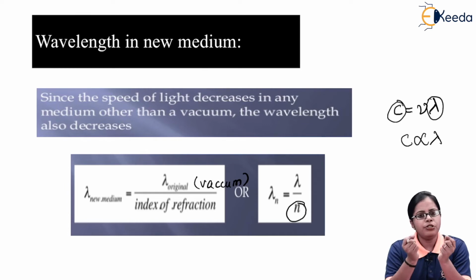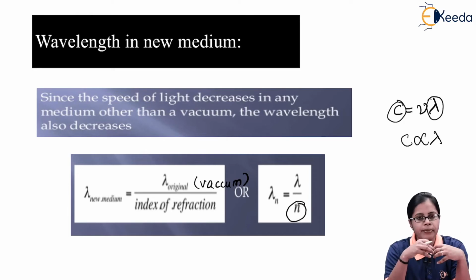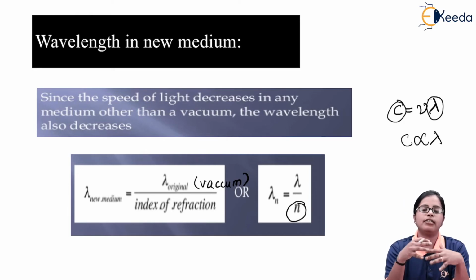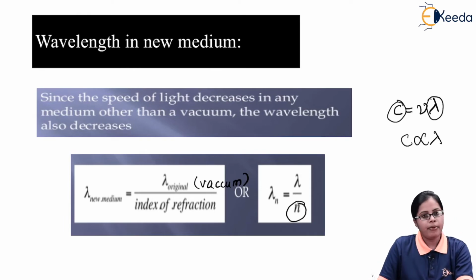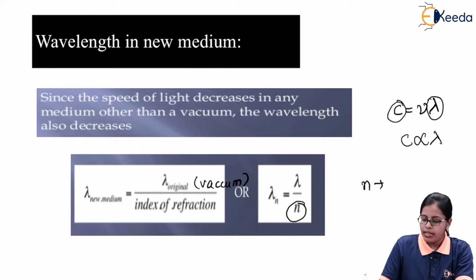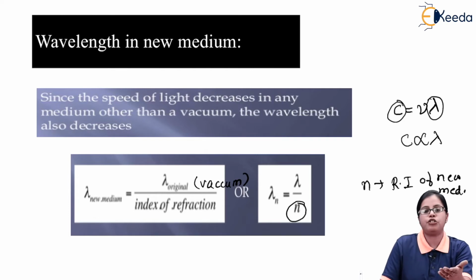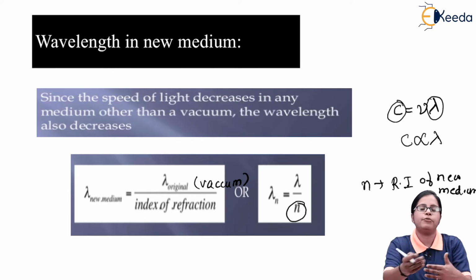By how much is the wavelength decreased, and what is the relation between the wavelength in the new medium as compared to the wavelength in the vacuum? The relation is given by lambda in the new medium equal to the original wavelength, that is the wavelength of light in vacuum, divided by n. n is nothing but the refractive index of the new medium in which the light is traveling from vacuum.